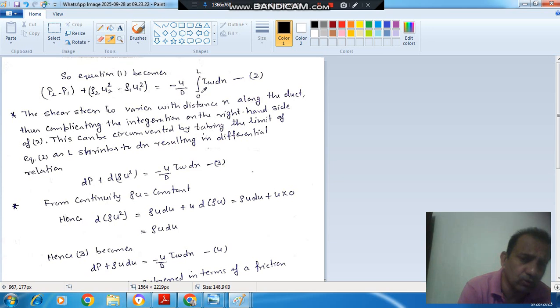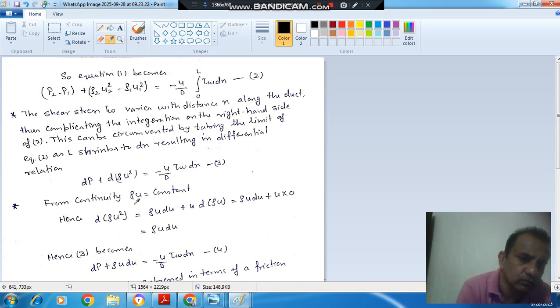So to avoid this, we will take the differential form. This can be circumvented by taking the limit of equation 2 as L shrinks to dx, and this will be in differential form. Now from the continuity equation, because the continuity equation is satisfied in this case, only the momentum equation will change, and the energy equation will also remain the same. So the continuity equation is rho u equal to constant.